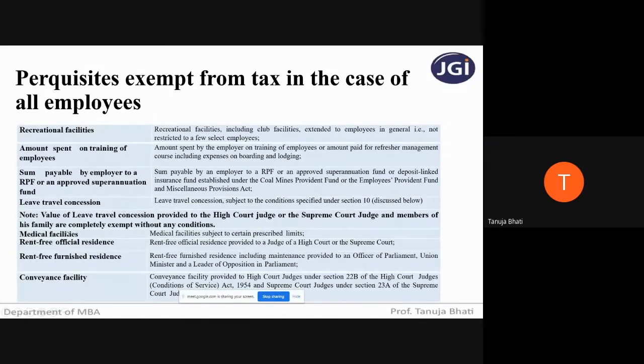Medical facilities are again exempt from tax based on some prescribed limit. It is usually 15,000 that is the limit. Above that, it will be taxable, but up to 15,000 it will be exempt.